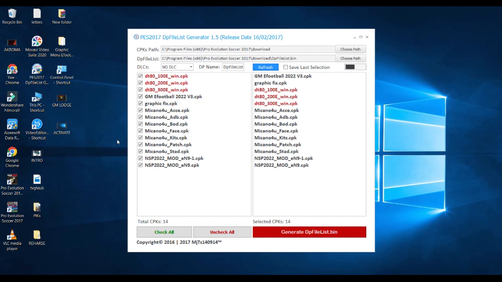Don't install those, or better, don't check the boxes that you don't use. Make sure you check the ready files that you are using, and then you generate. You generate dp file list, and that's all. You are through, and then you can enjoy the graphic menu.